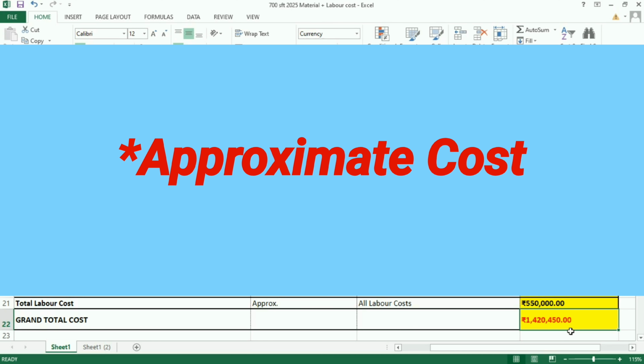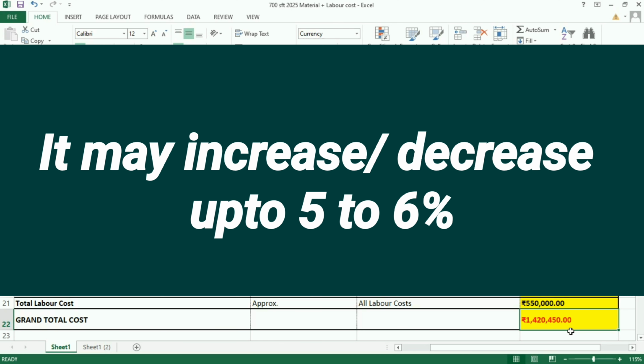The cost given here is an approximate cost. It may increase or decrease up to 5 to 6%, which depends on location, plan and materials used.